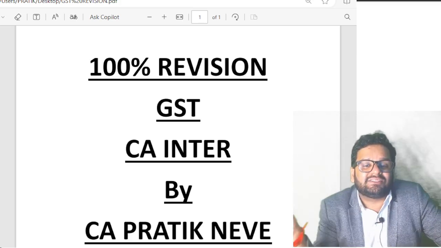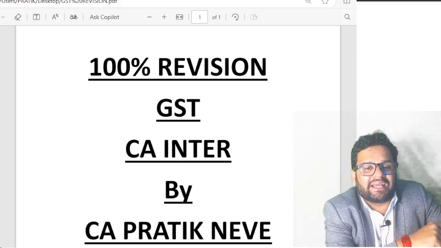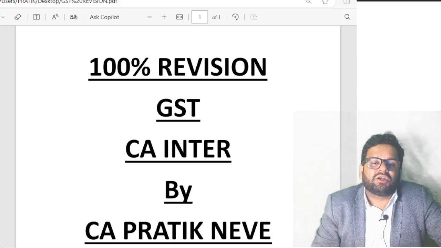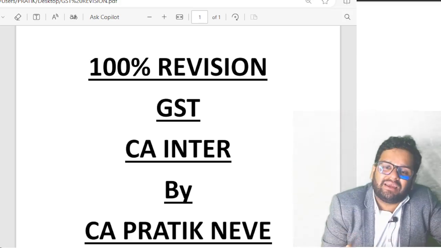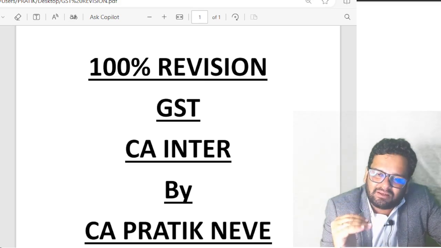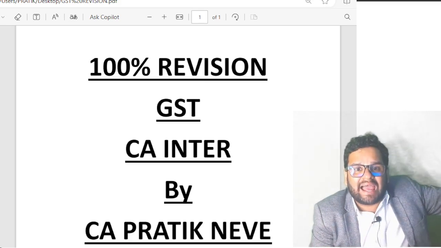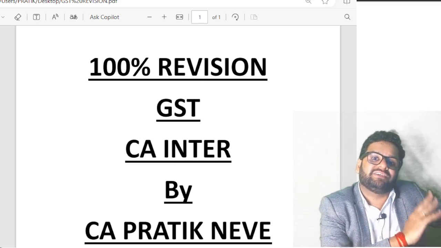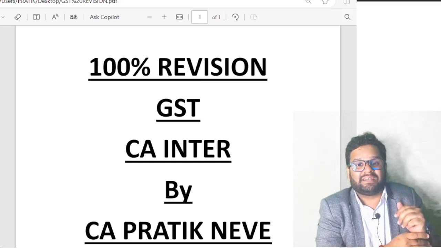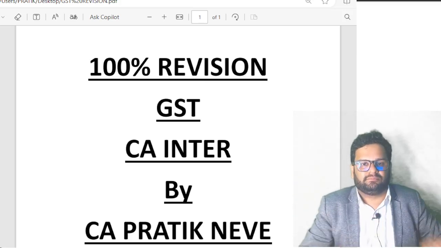If I have used ITC of IGST to pay output tax of CGST and SGST, the government, in the government account, should reduce the IGST balance and transfer that to CGST and SGST. This is called transfer of credits. So that is a guideline for government.